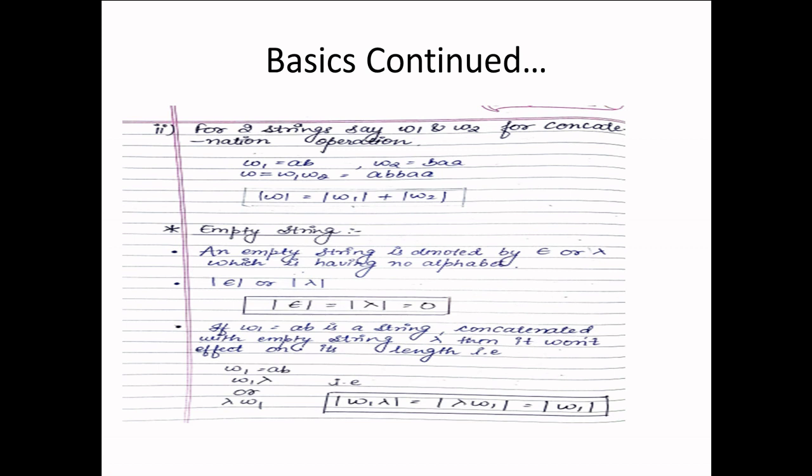Now the next is the empty string, and this is a very important concept. An empty string is denoted by epsilon or lambda, which has no alphabet, and mod of epsilon or mod of lambda will be 0 only. If W1 equals AB is a string concatenated with the empty string lambda, then it won't affect its length. That is, W1 lambda or lambda W1 will remain the same. So mod of W1 lambda equals mod of lambda W1 equals mod of W1.